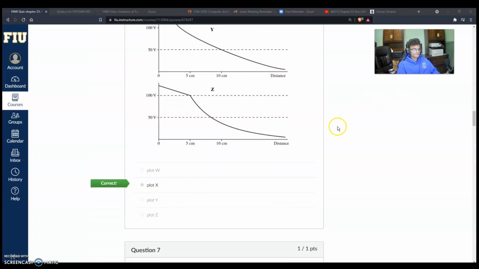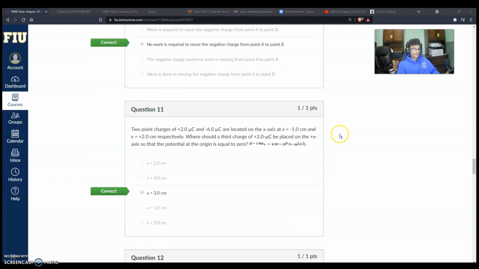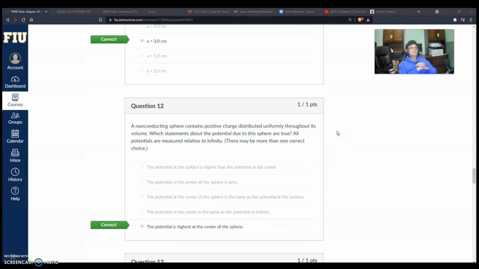All right. Number 12 says a non-conducting sphere contains positive charge distributed uniformly throughout its volume. Which statements about the potential due to the sphere are true? All potentials are measured relative to infinity. There may be more than one correct answer. So, knowing what we know about a non-conducting sphere, the electric potential is inversely proportional to r squared.